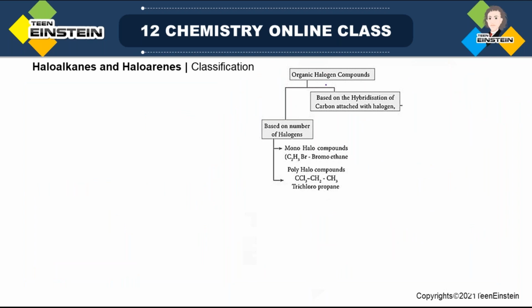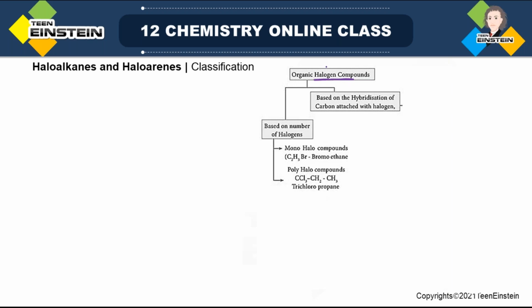Classification. Now, when we are doing classification, first we have written here organic halogen compound. Normally if we say haloalkane, we consider that there is no unsaturation, that is, you do not have any C=C double bond or C≡C triple bond. It is only carbon and hydrogen with only single bonds, and all the carbons are sp3 hybridized.